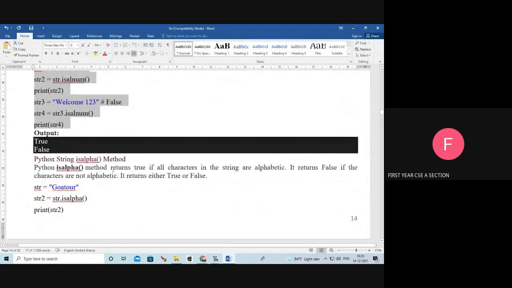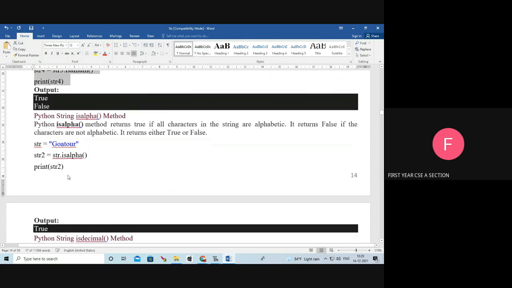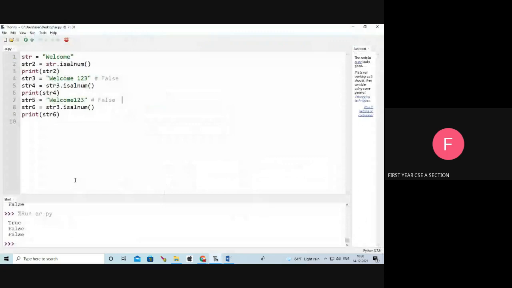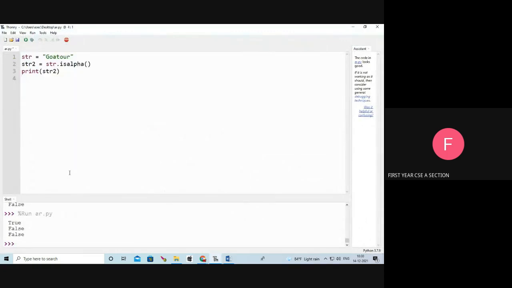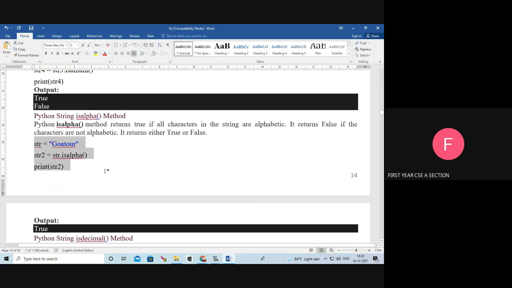Next is the isalpha function. It returns true if all the characters in the string are alphabets. If all the characters are alphabets, then it returns true. Otherwise, it returns false. For example, str equal to go over, str2 equal to str dot isalpha. Check all the letters are alphabets, so it returns true. Suppose I am giving 4 4. See, it returns false because it contains numeric numbers.